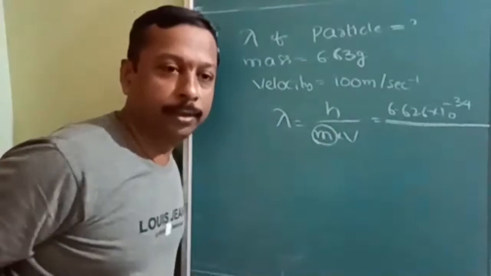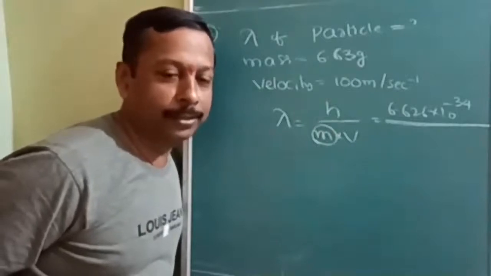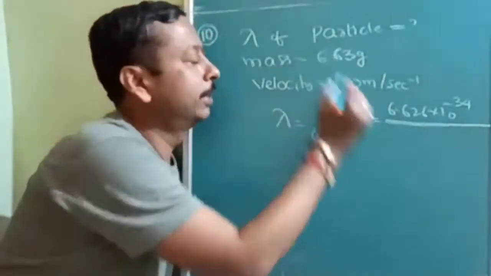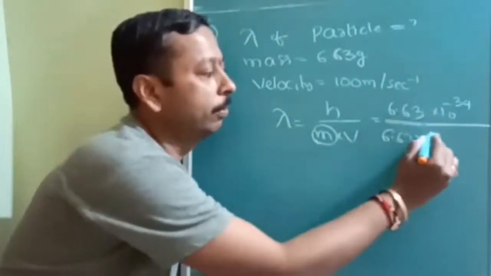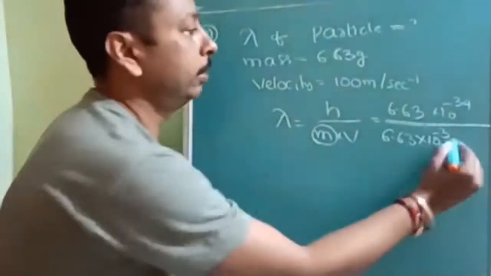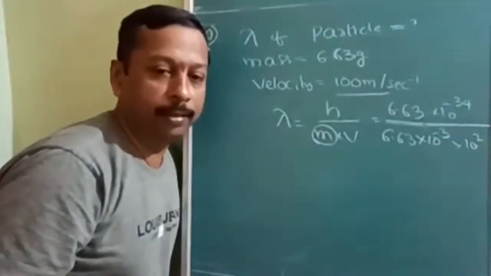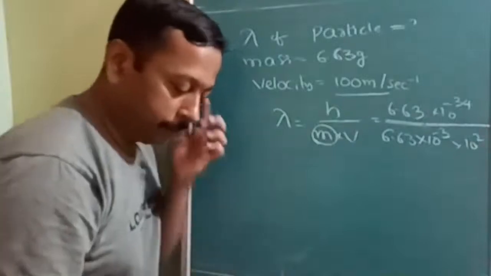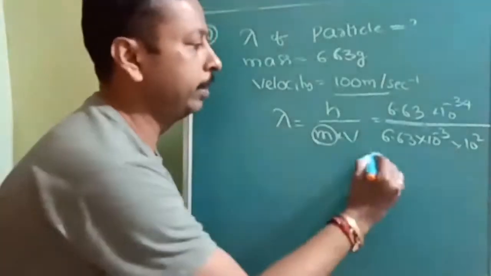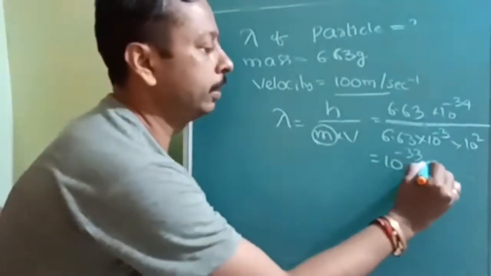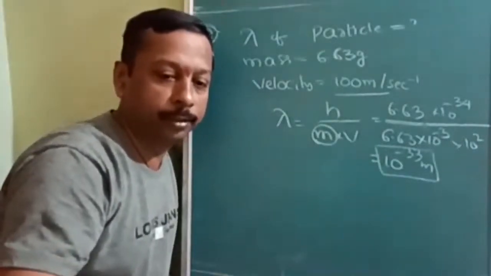SI units are the most neglected portion, but they are given in the very first chapter. So here mass must be converted into 6.63 into 10 to the power of minus 3 kilogram. Velocity is already given in SI units, so 10 to the power of 2. On simplifying, you will get a fancy number, 10 to the power of minus 33 meter. If the options are in meter, then you are the most successful.